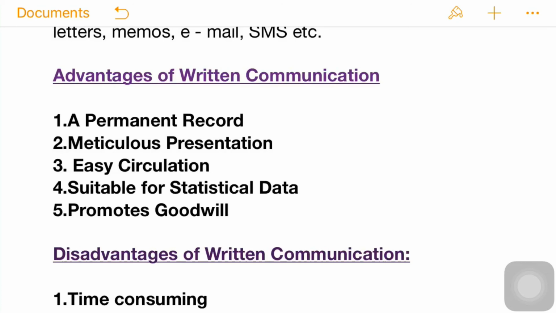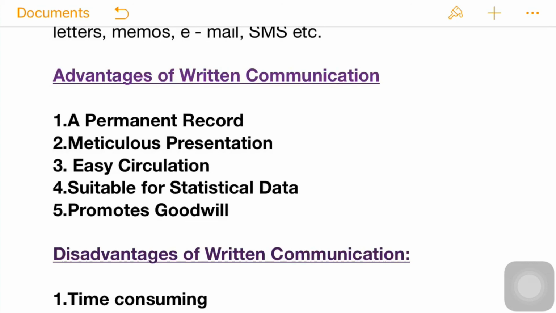The circulation of any written document is very easy. In oral communication, the message which you say to someone sometimes gets misleading, but written communication can be easily circulated. It is also suitable for statistical data and it also promotes goodwill.